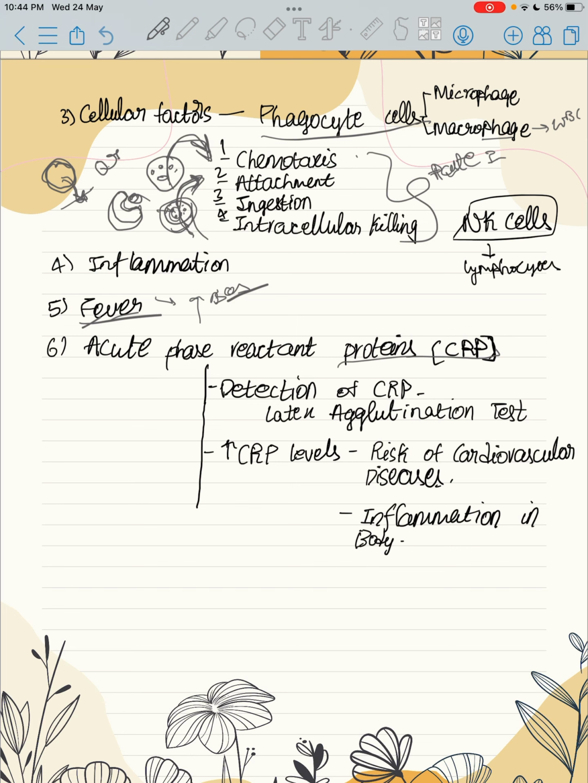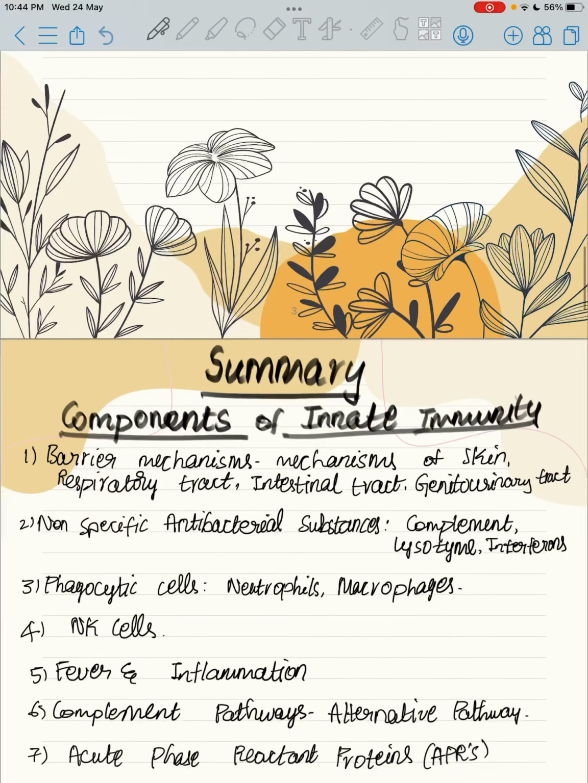Acute phase reactant proteins. These are some proteins which are elevated during inflammation or during immune responses. So, how can we detect CRP? CRP can be detected by using a test called the latex agglutination test. What happens if there are increased levels of CRP? It indicates that there is a risk of cardiovascular disease or any inflammation present in the body.